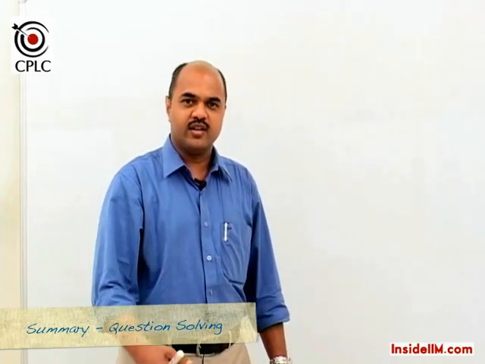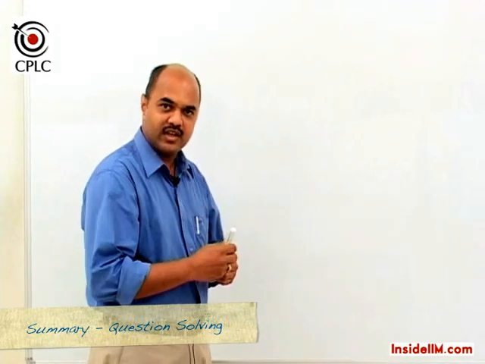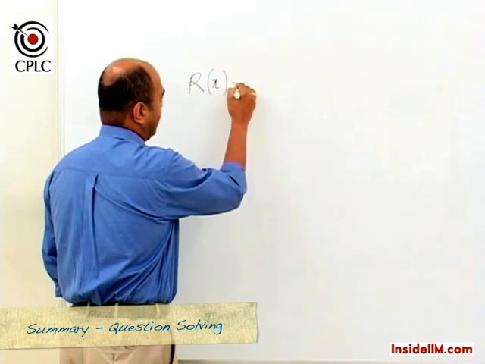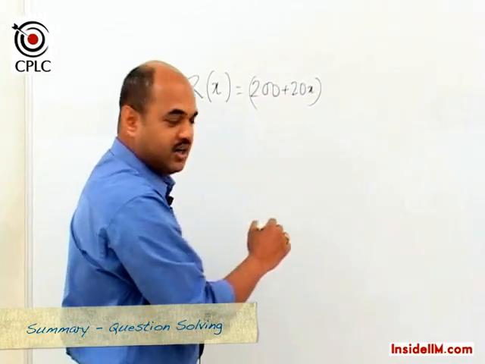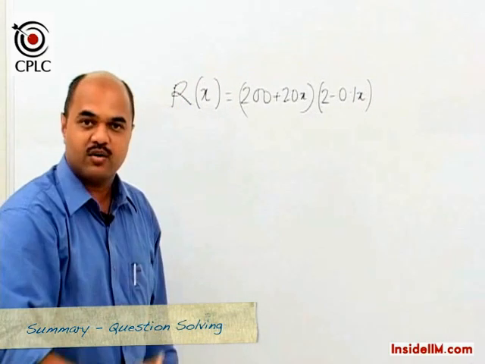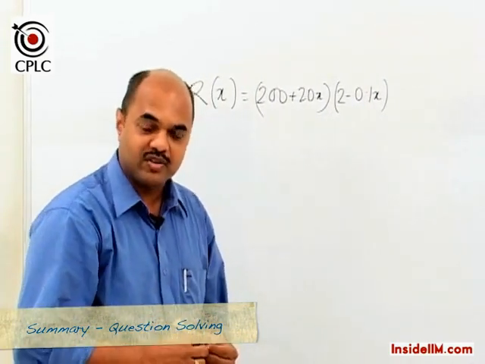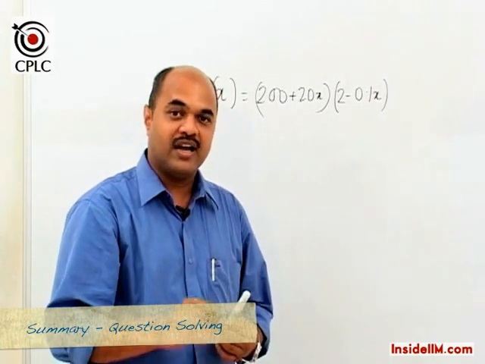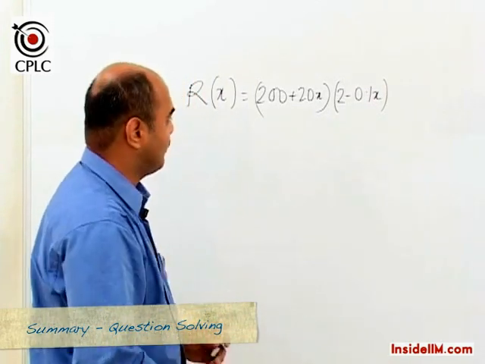Let's look at yet another way of solving the same question. We are now going to build on that same function that we had generated for revenue, where we said revenue in terms of x was (200 plus 20x) multiplied by (2 minus 0.1x). If we start with this as a given function, and we've already learned a particular method where we said how to find the maxima or minima by adjusting the sum. So let's try and understand how to adjust the sum.